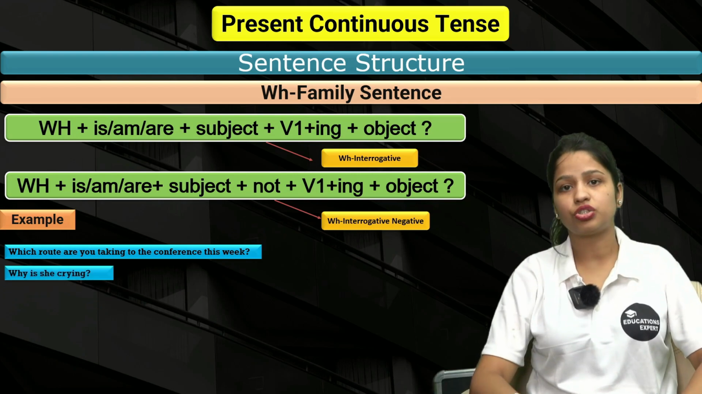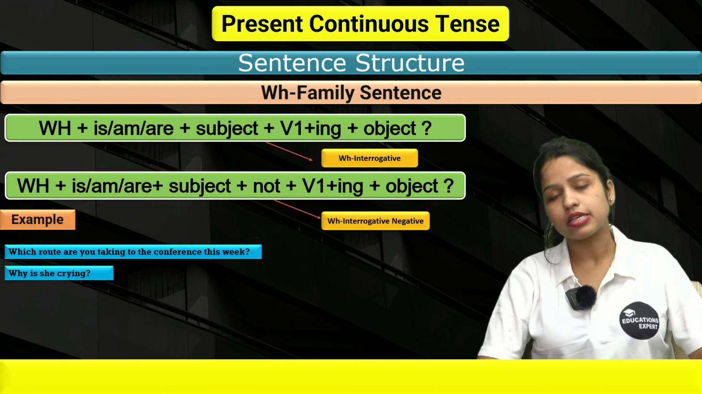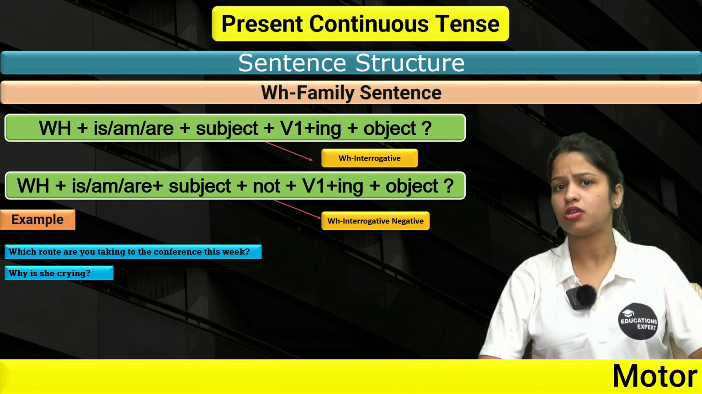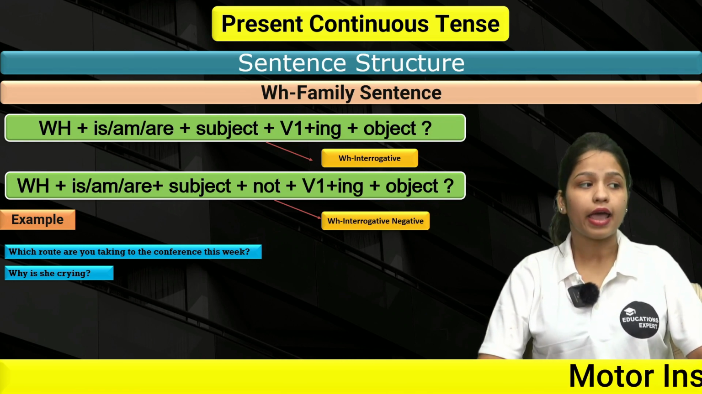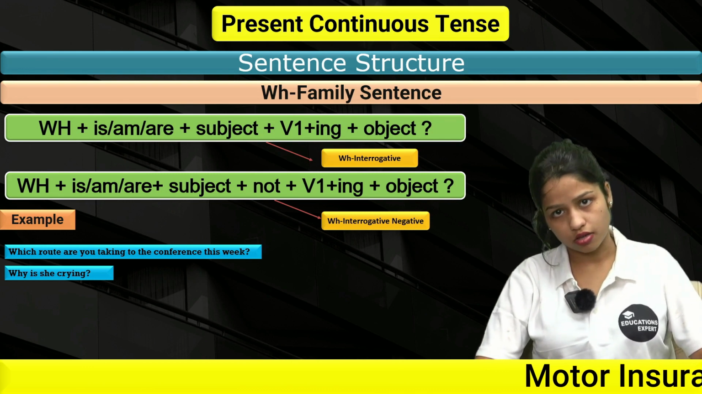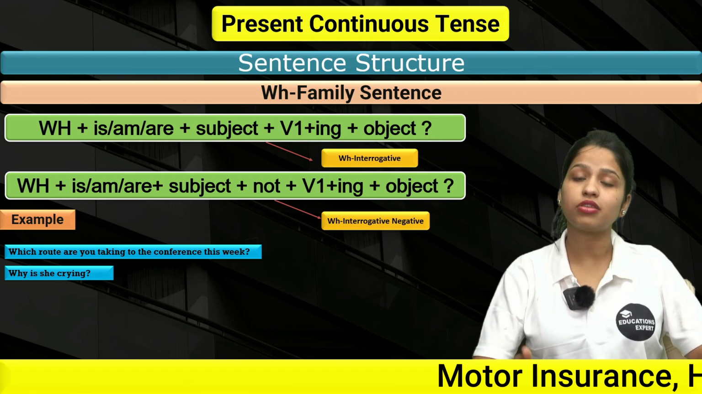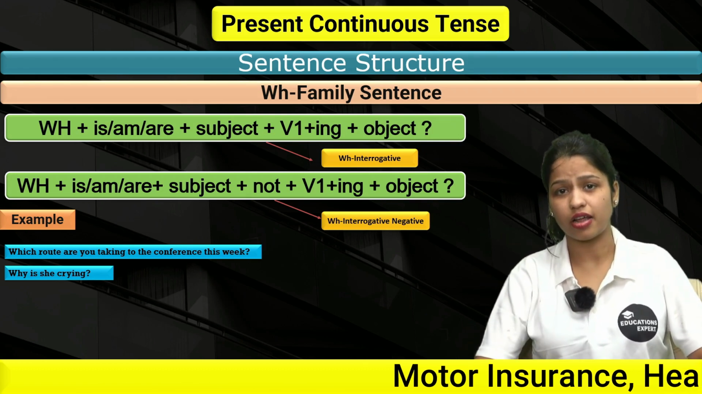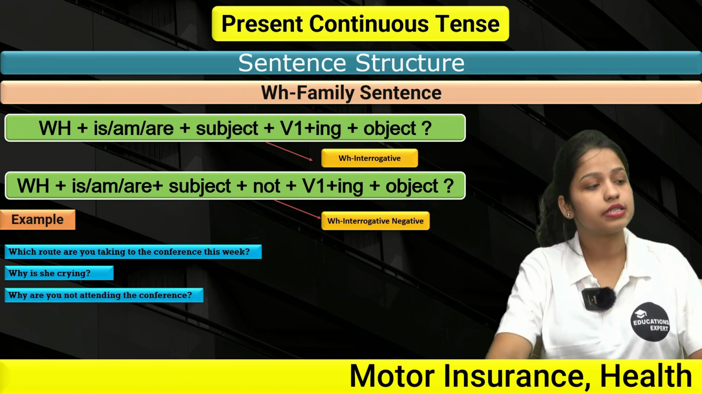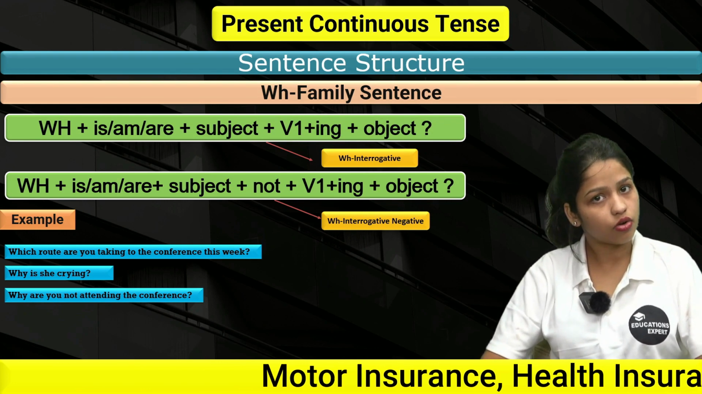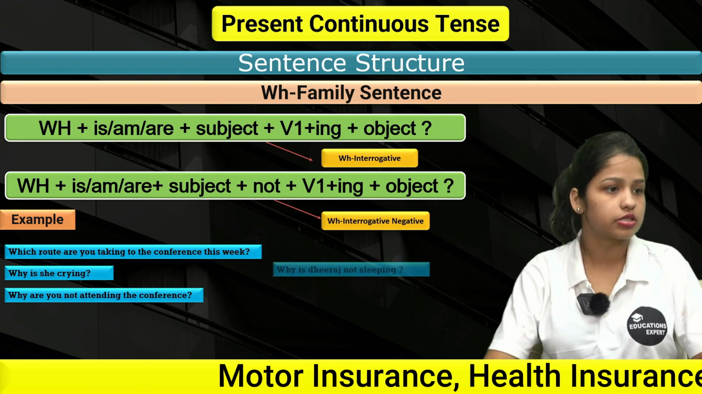Why is she crying? If I had asked, is she crying? Then you should have said, yes, she's crying, or maybe no, she's not crying. And if I'm asking you why is she crying, that means I'm asking you to give me the reason as well. Why is she crying, right? Next up we have, why are you not attending the conference? Why are you not attending the conference? This is how you can say it.